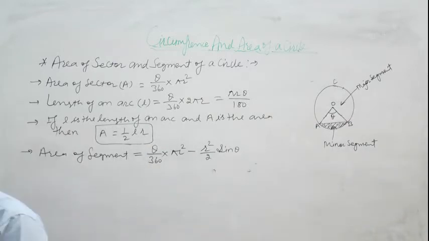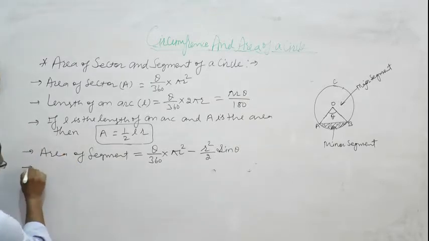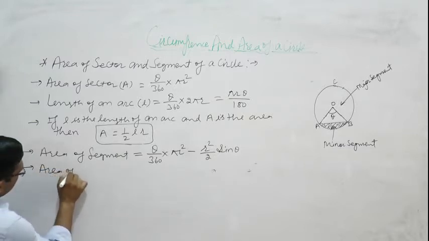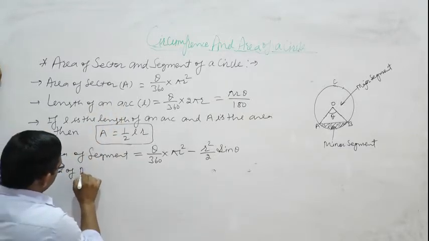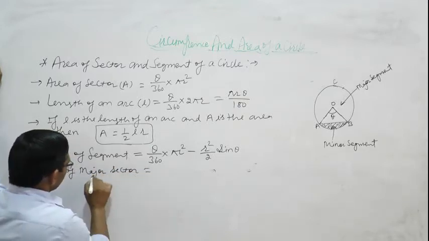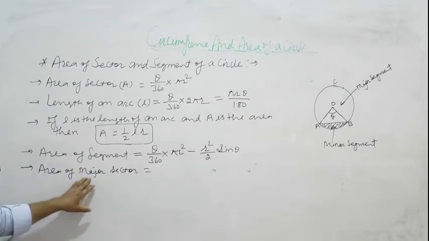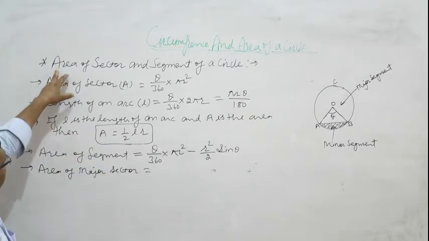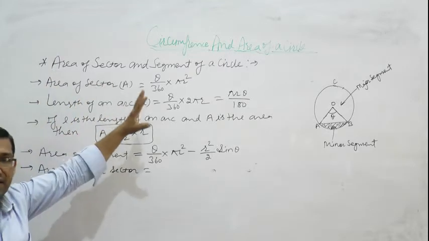So area of segment is equal to theta upon 360 multiply pi r square minus r square upon 2 sin theta. Then area of major sector: this is area of sector, it means this is minor sector.